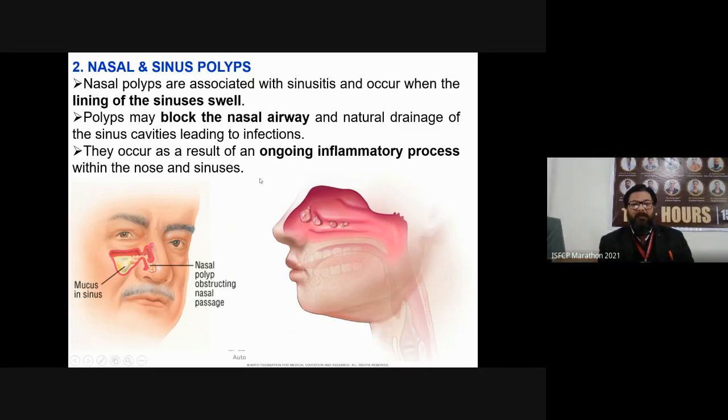Polyps may block the nasal airway and the natural drainage of the sinus cavities, leading to infections. They occur as a result of an ongoing inflammatory process within the nose and sinuses. Nasal polyps are nothing but overgrowths inside the nose.